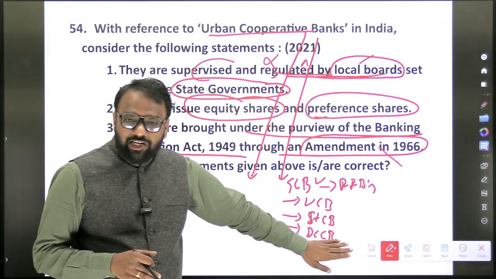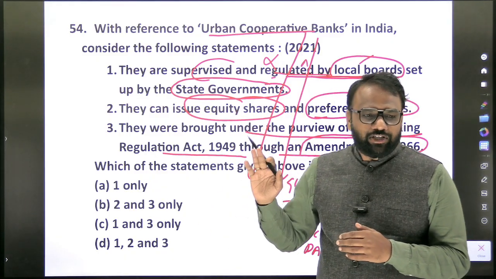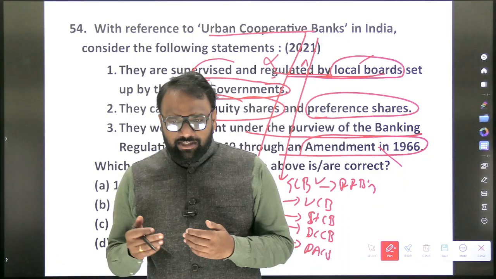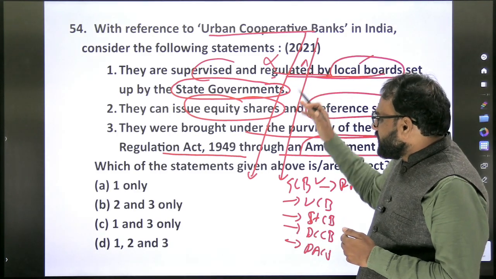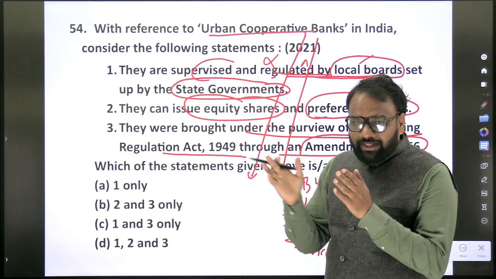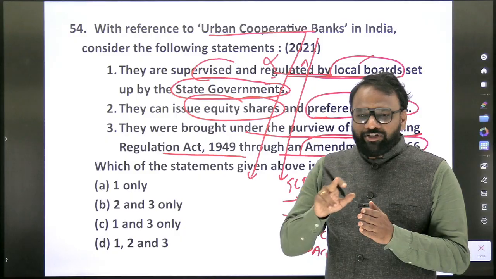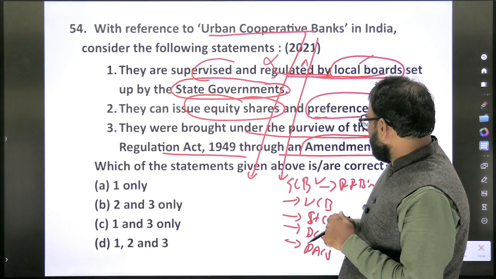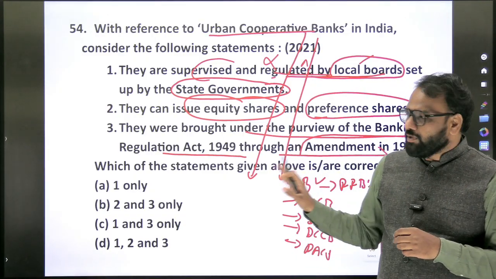When it comes to primary agricultural credit societies, Banking Regulation Act does not apply. For all the other entities, Banking Regulation Act applies. And when it comes to cooperatives, starting from 1966, this Banking Regulation Act started applying. So in this fashion, you will prepare based on this question. Just take this question as a base, and you will prepare the entire banking system. It may be scheduled commercial bank, regional rural bank, urban cooperative bank, state cooperative bank, or district central cooperative bank. So all these things you will prepare.